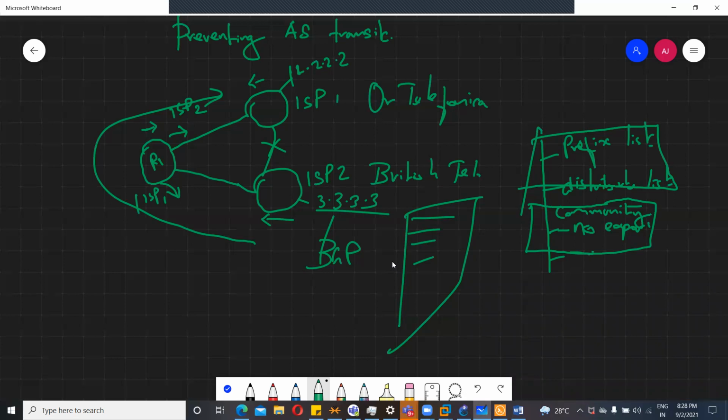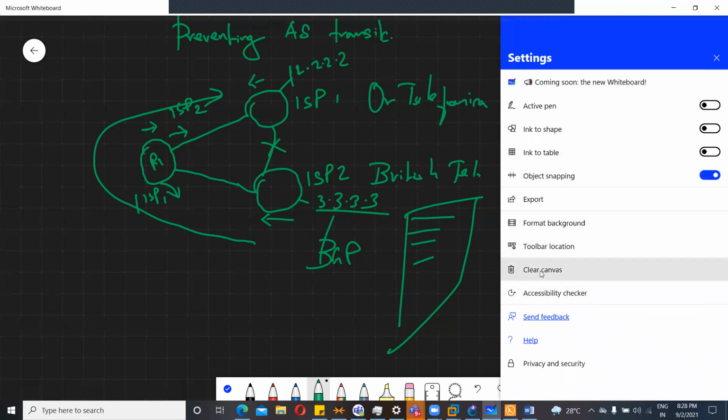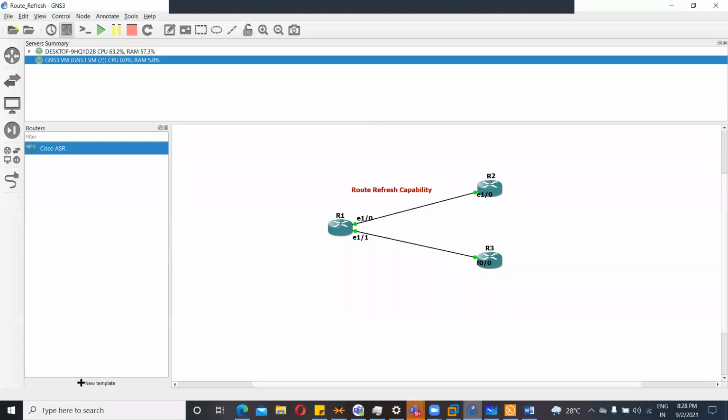Let's quickly get into the lab to understand how this works and the need to prevent AS transit. I have already set up this lab. It is similar to what I explained two minutes back.